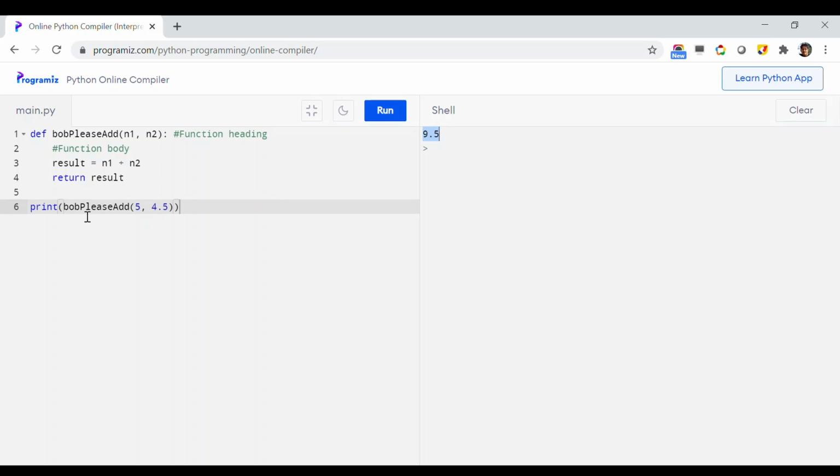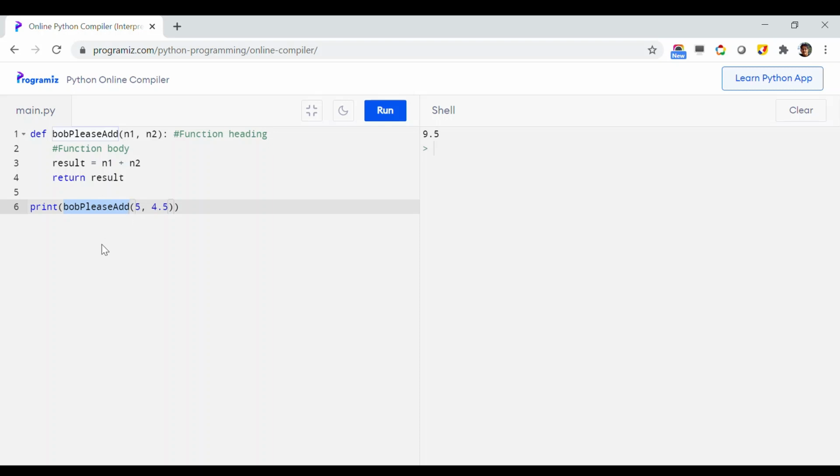Now, well, you may have some question like, well, this part of code I have written before this line number 6. So why didn't it execute beforehand? So that's the essence of function. You can define the function anywhere in the program, but they will be executed only when they are called. Okay, so once again you can define it anywhere in your program, but they will be executed only when they are called.